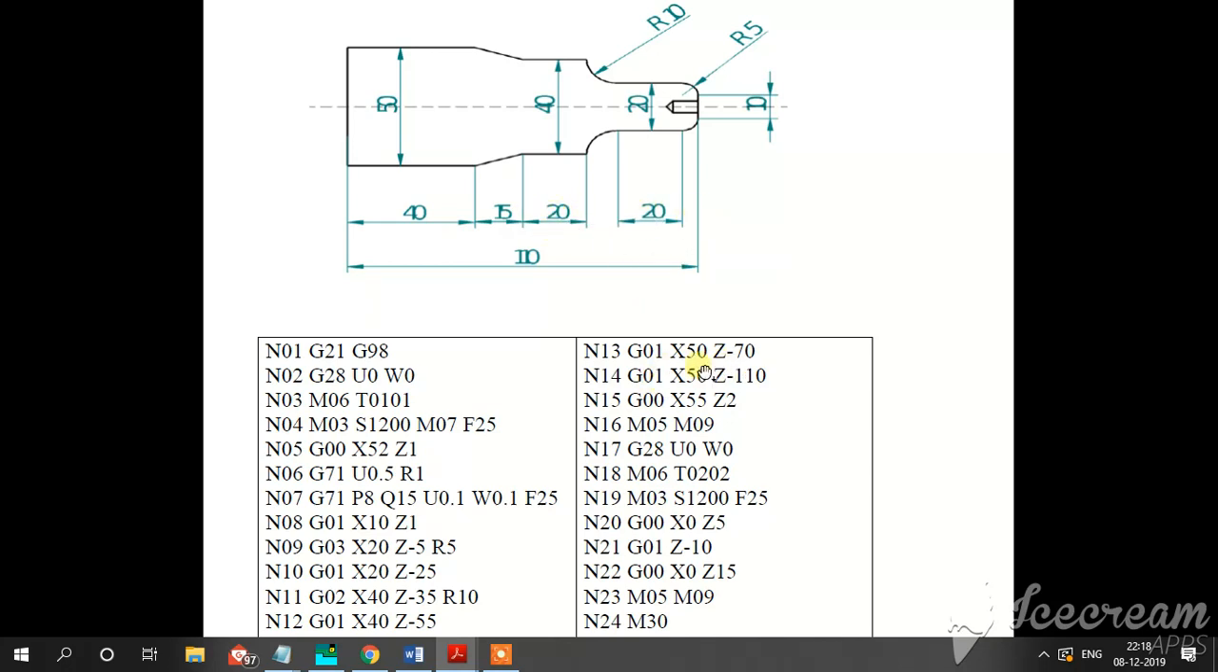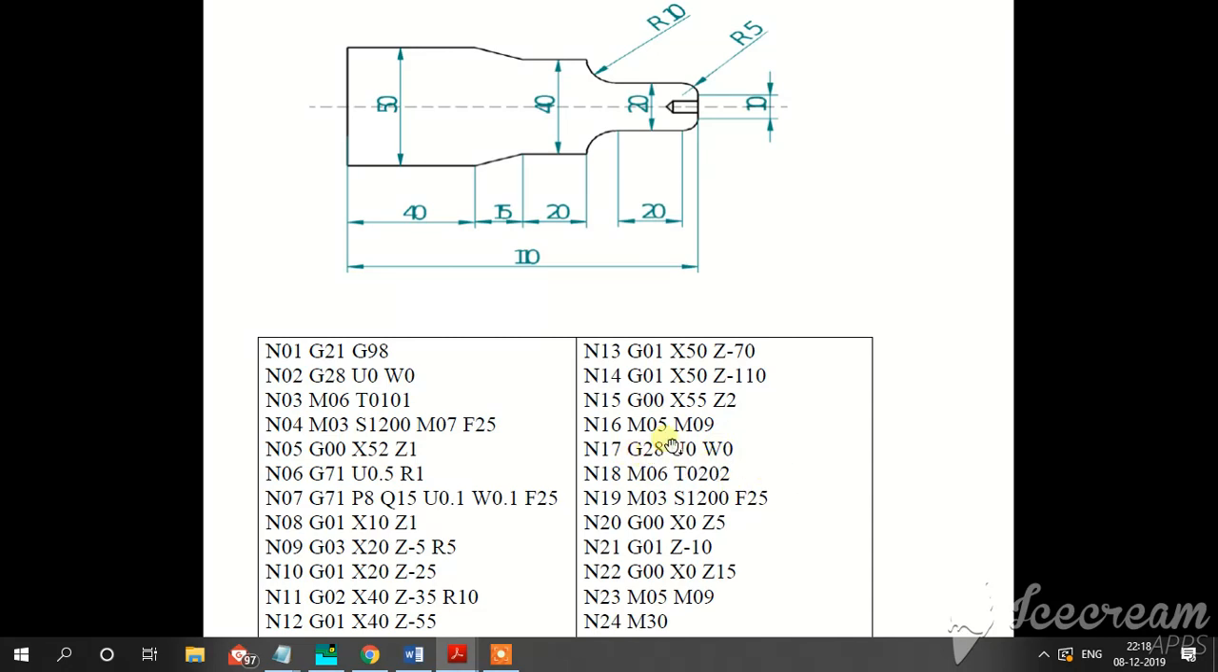and G01 X50 Z minus 70, this is X50 Z minus 70, and G01 X50 Z minus 110, X50 Z minus 110, and G00 X55 Z2. Now our tool is here,